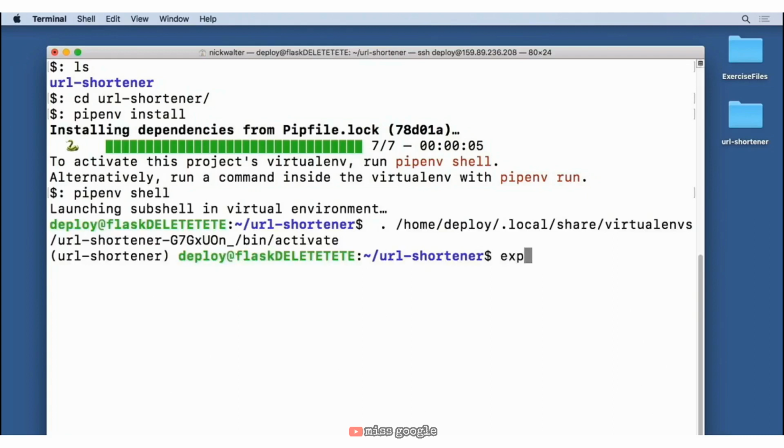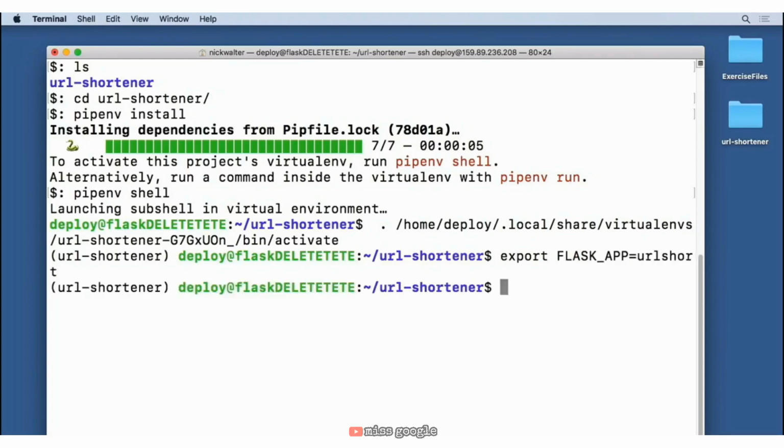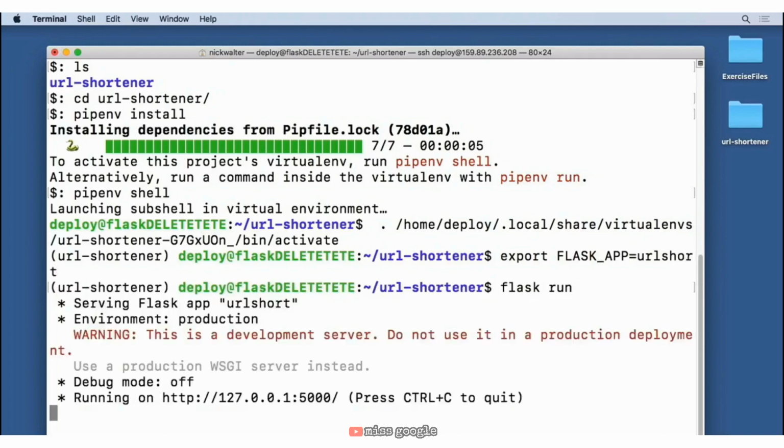So we're going to do an export just like we've done before and say capital FLASK_APP is equal to urlshort. And we'll go ahead and do a flask run to make sure that that's still working. So everything looks good here. Let's go ahead and do a Control C.